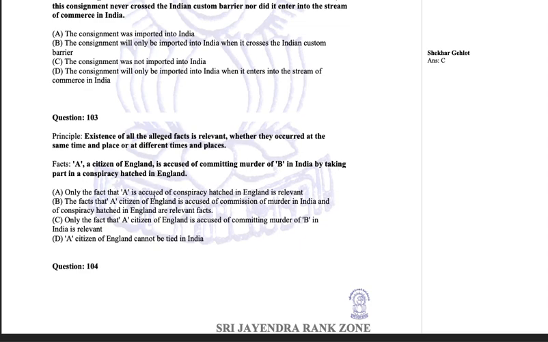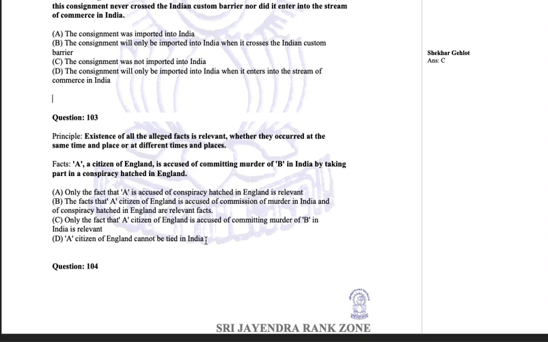Only the fact that A is accused of conspiracy hatched in England is relevant. The fact that a citizen of England is accused of commission of murder in India and a conspiracy hatched in England are relevant facts. Only the fact that a citizen of England is accused of committing murder in India is relevant. A citizen of England cannot be tried in India.